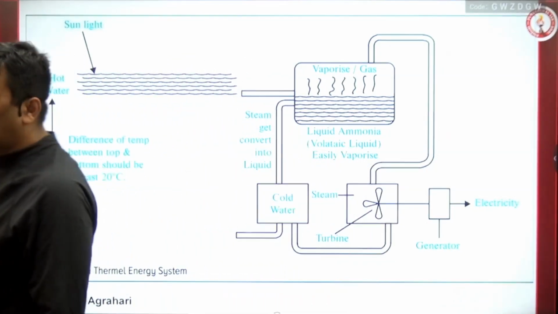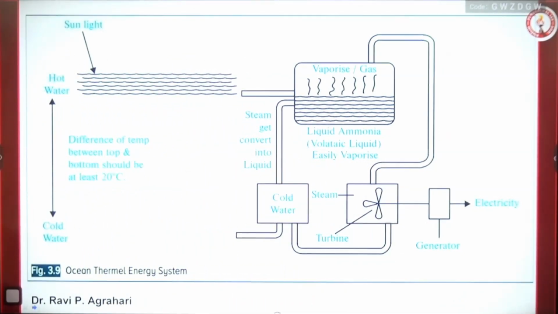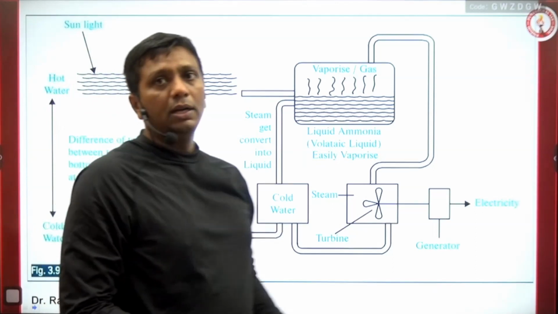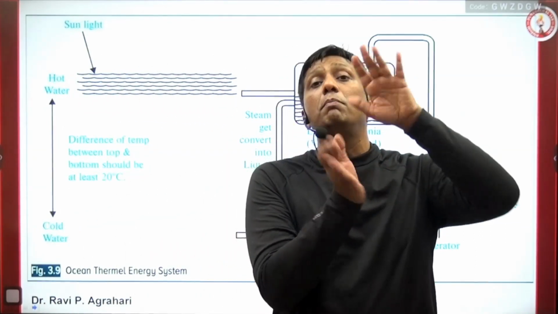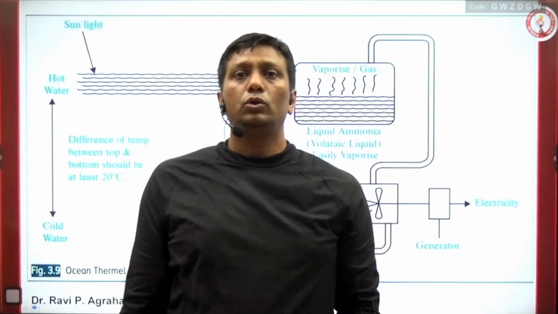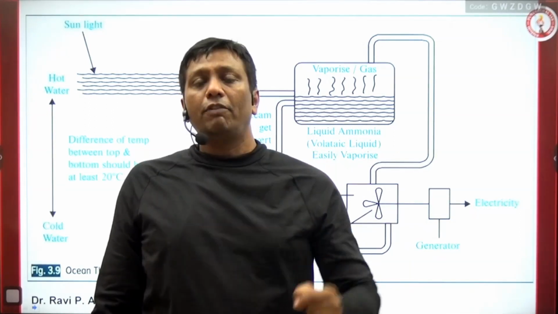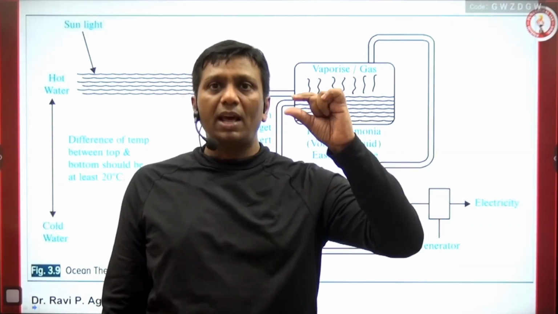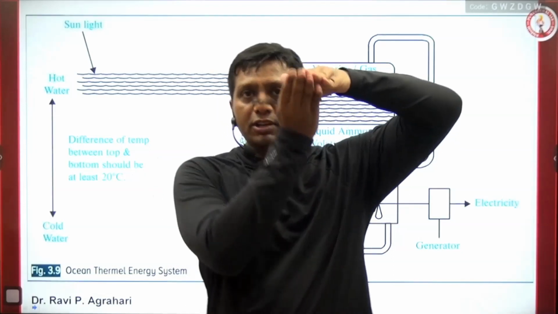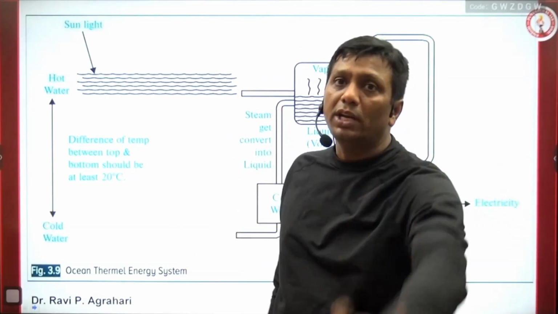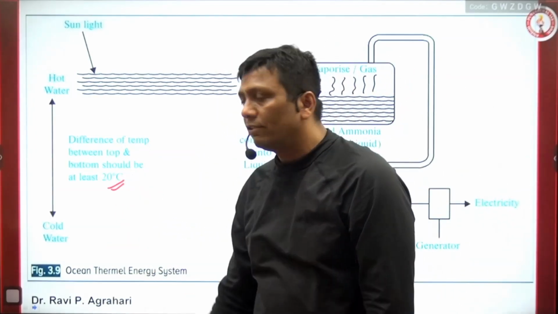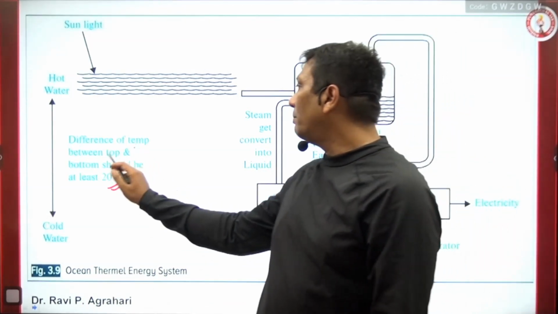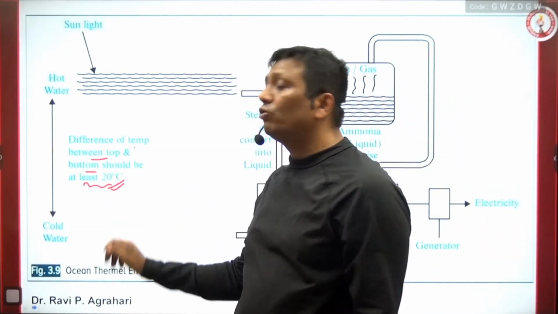Sunlight is not there. And here I just want to tell you, the temperature difference gradient between the upper layer of water and the lower layer of water should be minimum 20 degrees Celsius. So, sir, you are telling some conditions. For ocean thermal energy, the temperature difference between the upper layer and lower layer of water should be at least minimum 20 degrees Celsius. You can see this here in the pictures. So the difference of temperature between top and bottom should be at least 20 degrees Celsius.